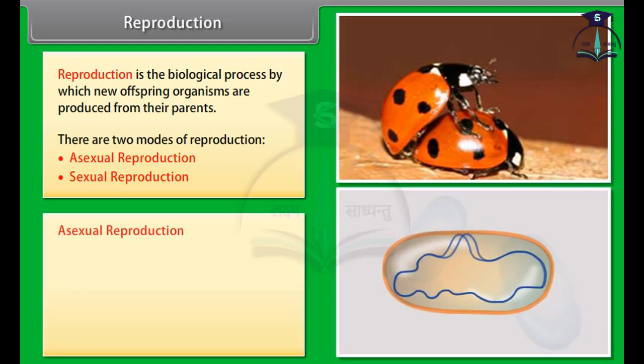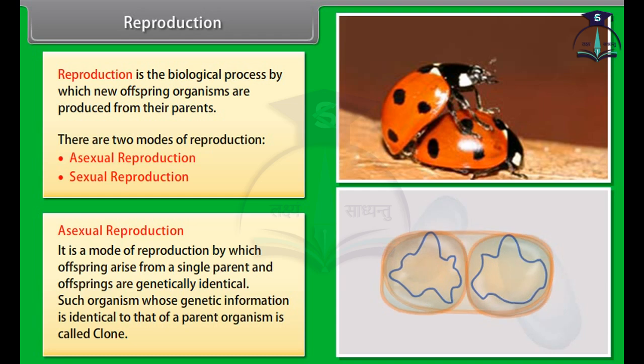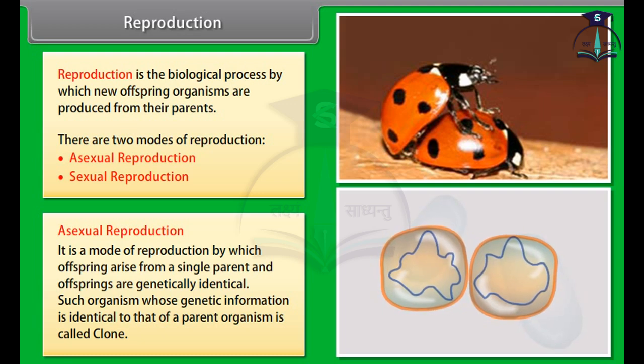Asexual reproduction. It is the mode of reproduction by which offspring arises from a single parent and offsprings are genetically identical. Such organisms whose genetic information is identical to that of a parent organism is called clone.